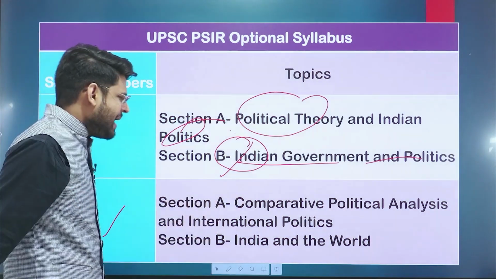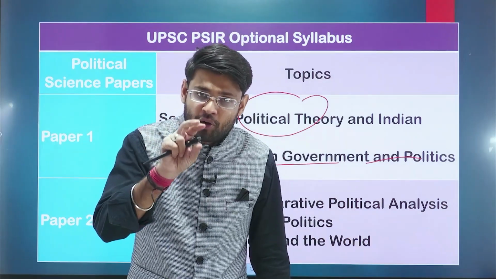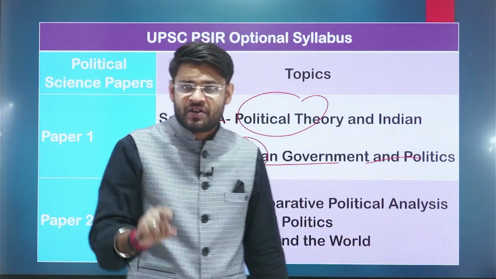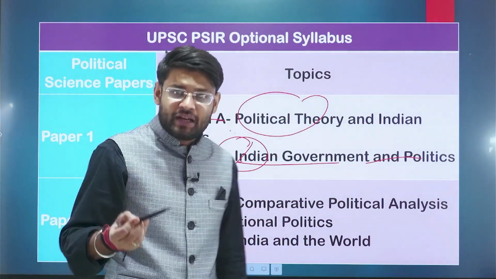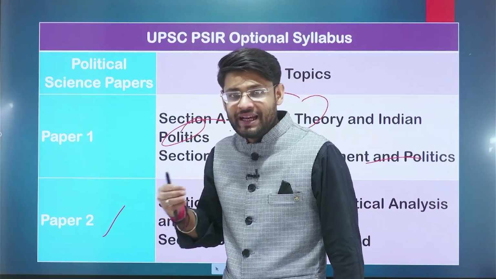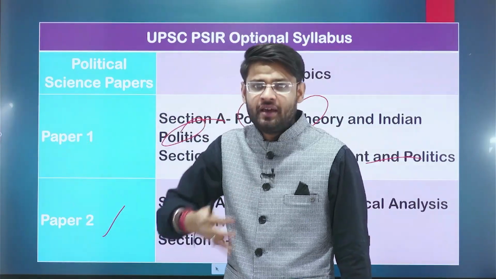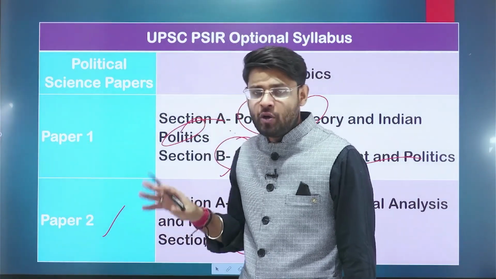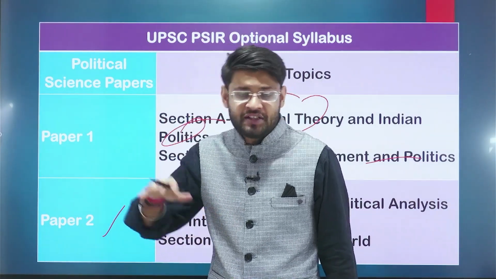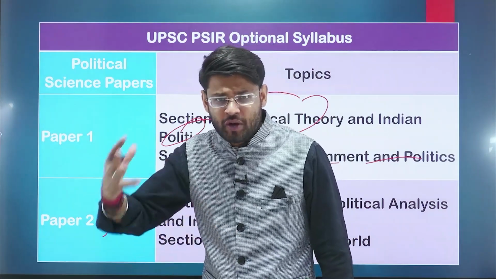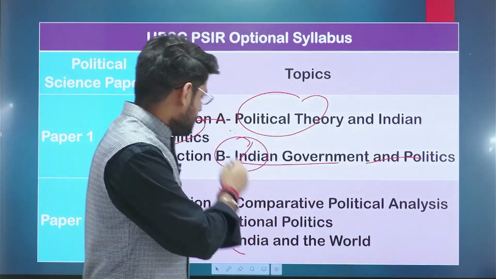Paper 2, part A talks about comparative politics and the theories of international relations: what the important keynote theories in international relations are, like game theory and other things, right? In section B, we talk about India and the world, in which we will study the relations between India and its neighborhood, and India's relationship with the major global powers, like USA, China, Russia. We will also read about the important multilateral institutions, the key organizations nowadays, like Quad, SAARC, G7, G20. All these important key components we will read in this paper.